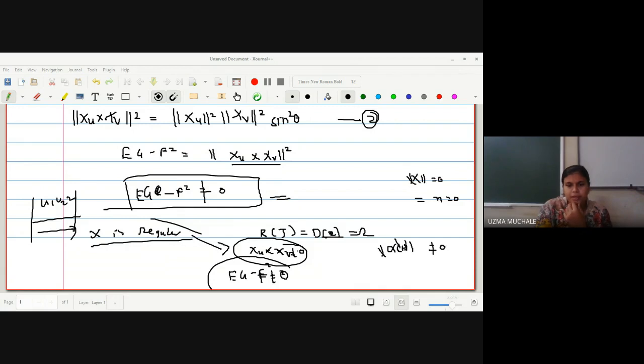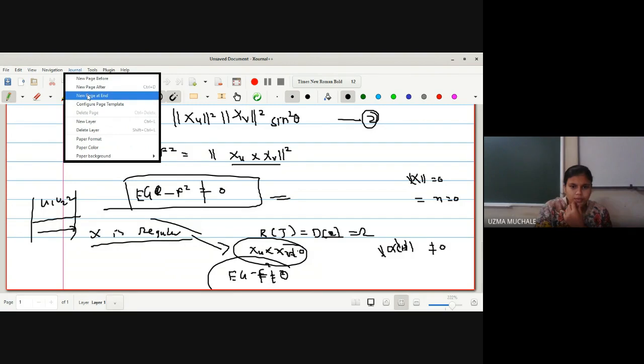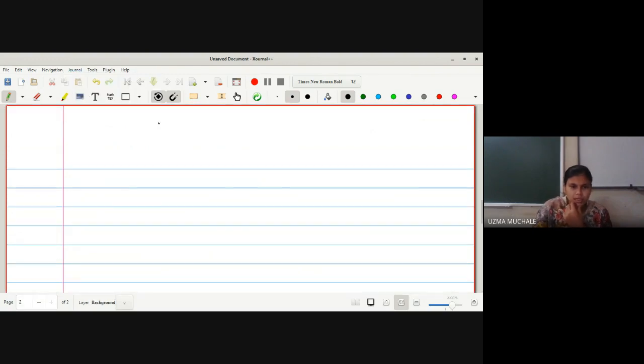Let x be the mapping from E2 to E3 defined by x of uv is equal to, let me write down the example. You have to write this example for the homework. X is a mapping from E2 to E3. X of uv is equal to u square, v square and uv.